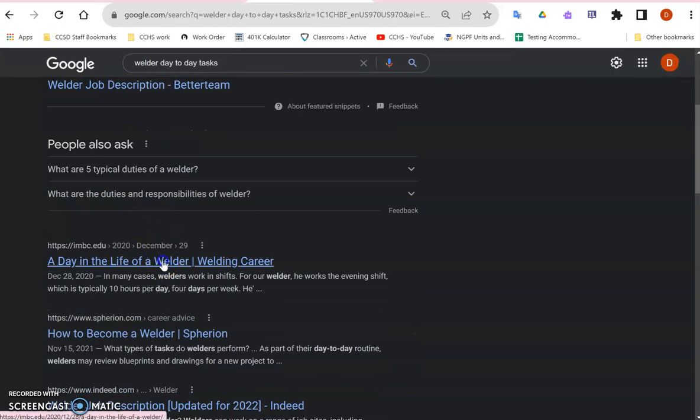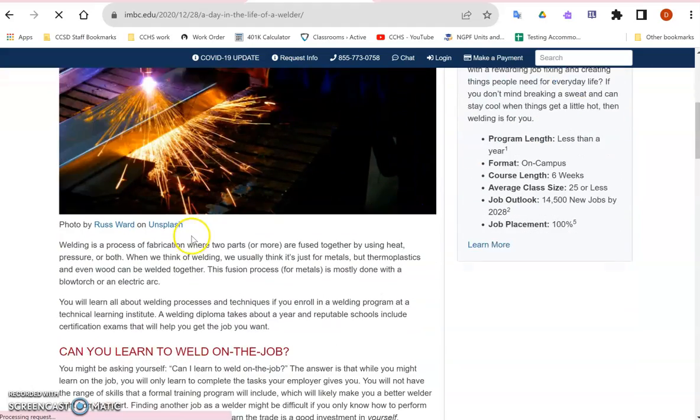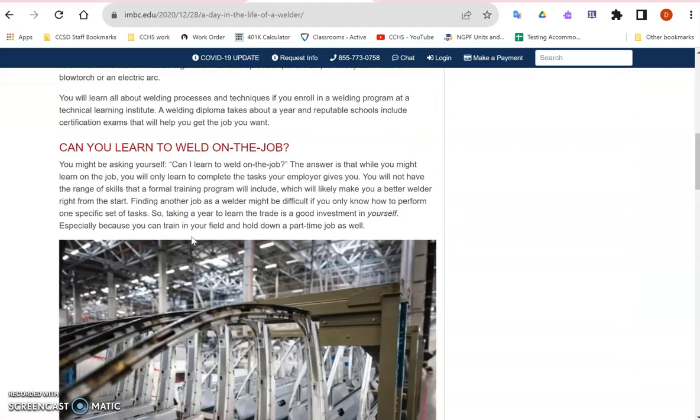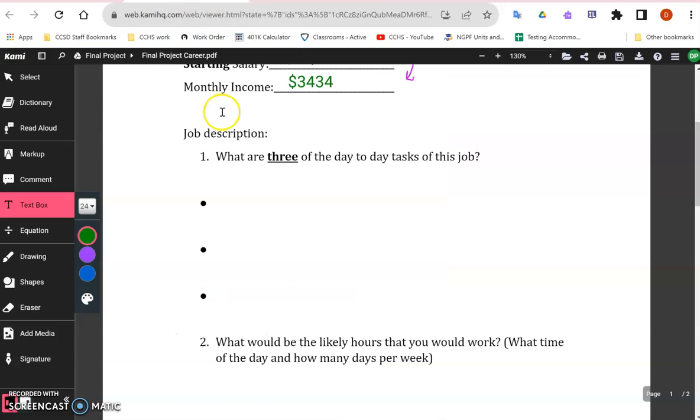You can go into one of these websites and try and find a little bit of information. We've got a day in the life of the welder. I'm sure I'd be able to find some day-to-day responsibilities looking through this article. So it might take you a couple clicks. You might have to follow a couple links, but you'll be able to figure out what exactly your career does, and you're going to give me 3 of those things right here.